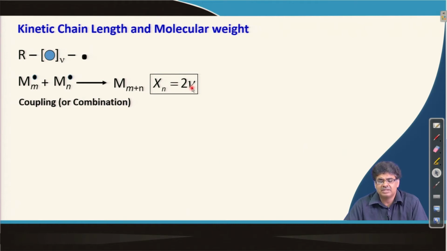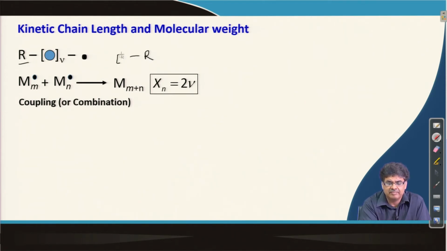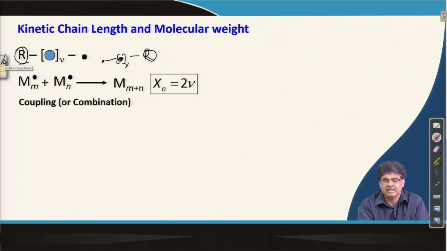So, degree of polymerization would be twice n in this case. Now, what is the number of initiator residues present in this chain? I have one on this side and another on the other side. So, if these two react, I get a single polymer chain, and in this case, at the two ends I have two initiator residues.